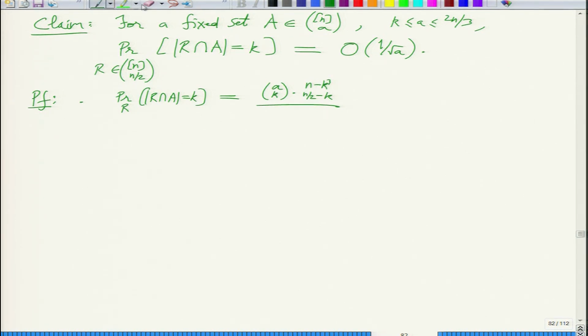No, it's not same. This A and k respectively you remove, because set A is fixed and which k is also fixed, and this divided by n choose n by 2.